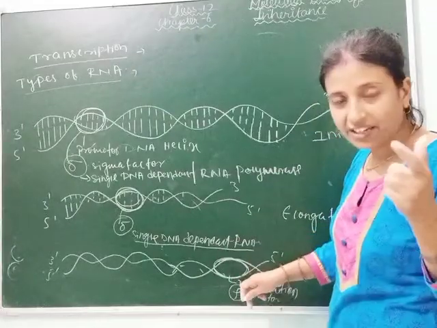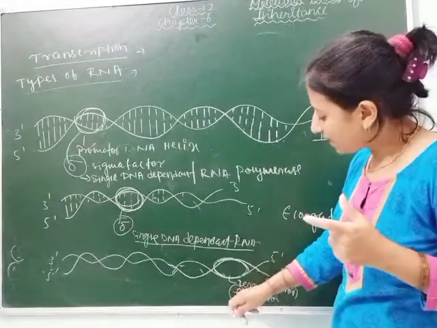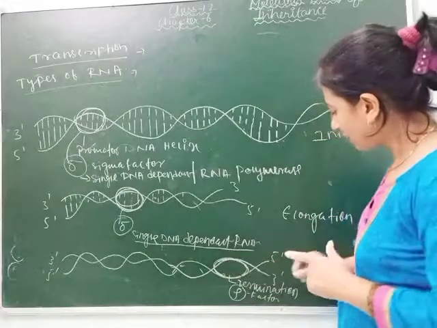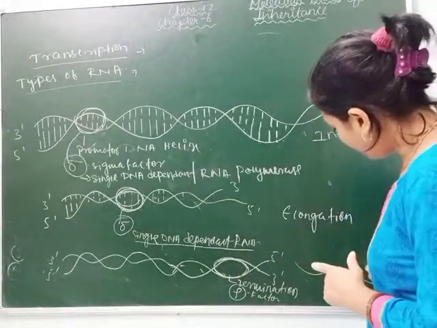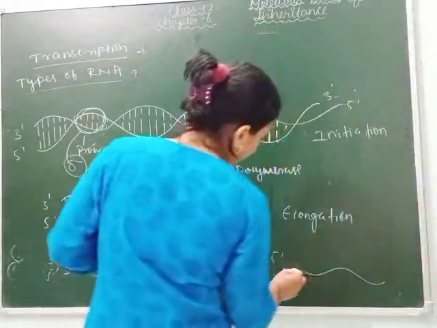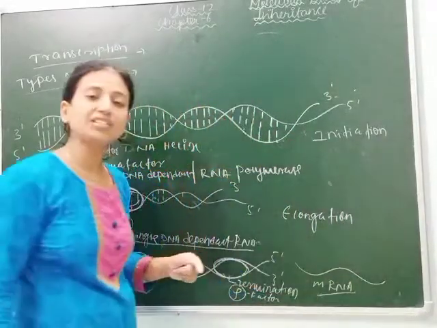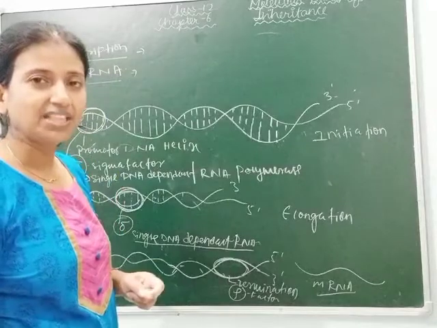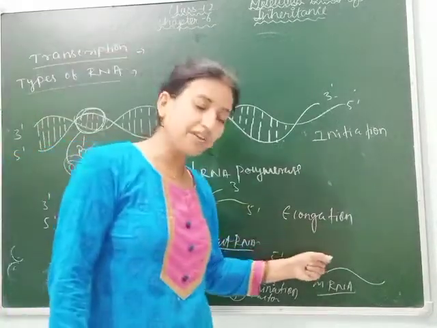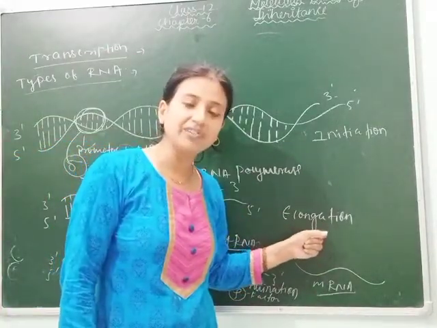So the terminator factor comes and binds with the rho factor and stops the process of transcription, and here we get mRNA, and our main aim is to get mRNA, messenger RNA, on which further translation will occur.